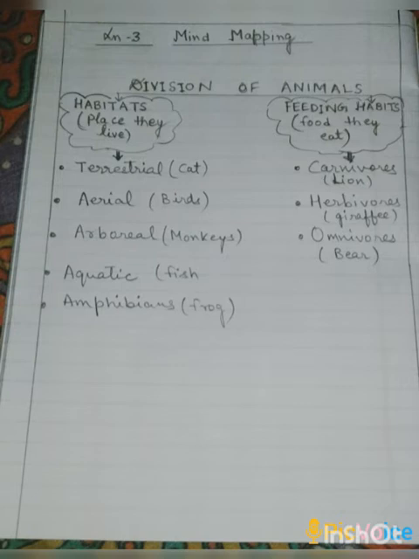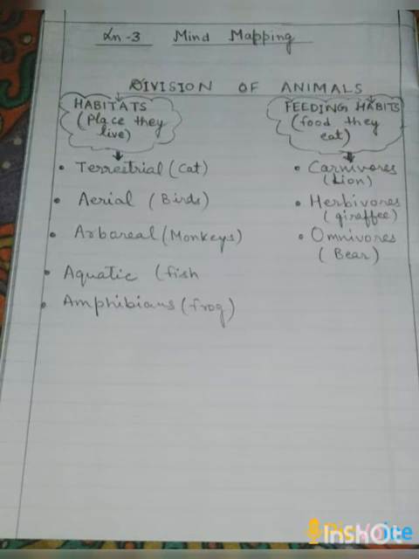We can see that animals are classified in two ways. One is habitat, another is feeding habits. According to habitat, animals are divided into 5 kinds. 1st is terrestrial, 2nd is aerial, 3rd is arboreal, 4th is aquatic, 5th is amphibians.